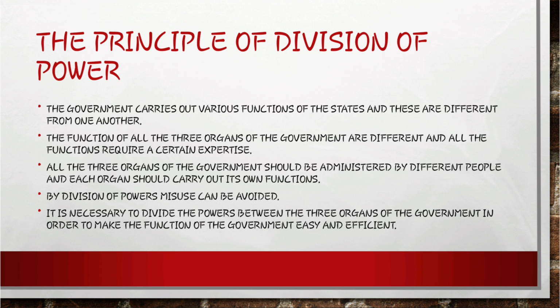It is necessary to divide the powers between the three organs of the government in order to make the function of the government easy and efficient.